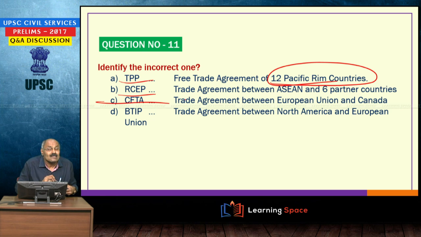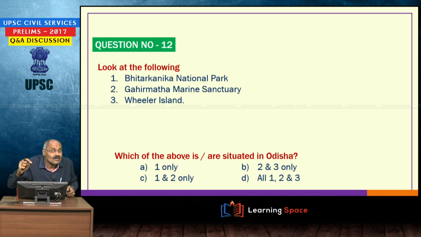Then CETA. CETA was the agreement recently concluded between European Union and Canada. This is the free trade agreement between European Union and Canada. Then BTIP, broad based trade and investment partnership. This is the proposed trade agreement between European Union and India. For the past 10 years, it is hanging fire. It is not able to be concluded. So, broad based trade and investment partnership, this is the proposed agreement between India and European Union. Please understand. Then look at the following, very simple question.